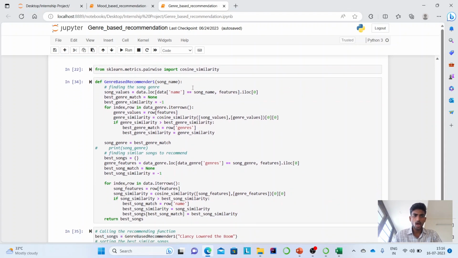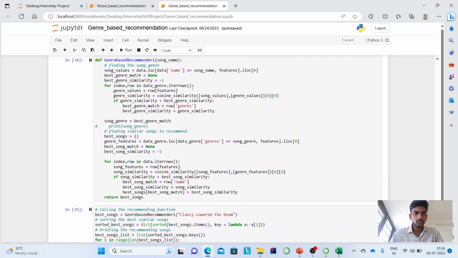In the beginning, I have given an input as a song name and found out what the song features are, and filtered and stored them in song values. And then as a process of cosine similarity, I have to iterate through the genres dataset for finding the best genre for that given song.